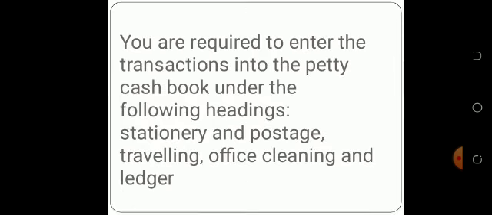Now, these are the transactions. You are required to enter them into the petty cash book under the following headings. These headings are what you will have under the analysis column on the credit side of the petty cash book. Usually you will be given the headings. The headings are stationery and postage, traveling, office cleaning, and ledger. So in ruling our petty cash book, we must consider these headings.